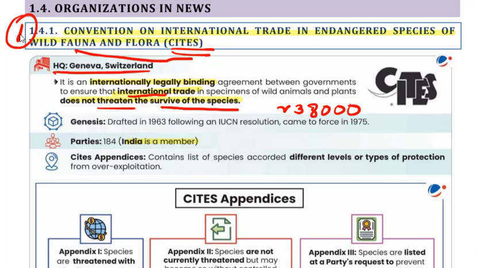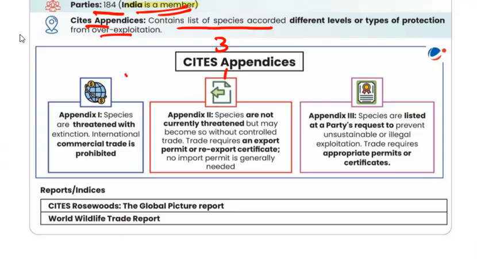CITES came into force in 1975. It was signed by 184 parties. India is also a member. CITES appendices: it contains the list of species accorded different levels or types of protection from overexploitation. It categorizes species into 3 different appendices. These 3 appendices of CITES are Appendix 1, Appendix 2 and Appendix 3.